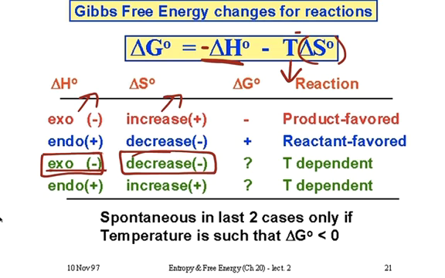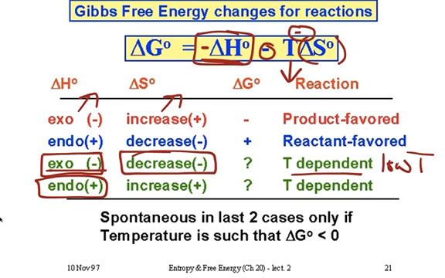Okay, why does our temperature need to be really low? Well, because these two negative values, again, are going to make a positive. So if we can decrease the importance of that term, then we're going to get an overall negative value from this. So these are temperature dependent. Well, they're favored at low temperatures. At very low temperatures, that entropy term is reduced because of the low temperature. And so an exothermic reaction with a decrease in entropy can be favored at a low temperature. Let's look at the next one.